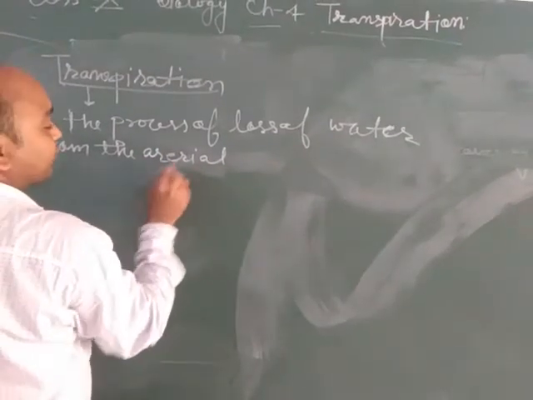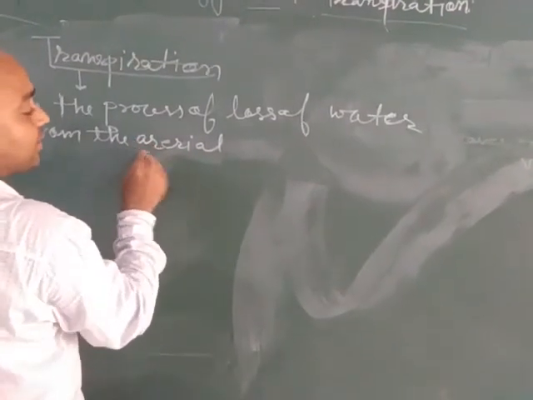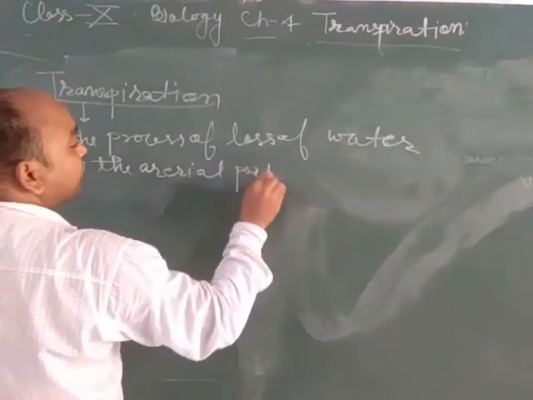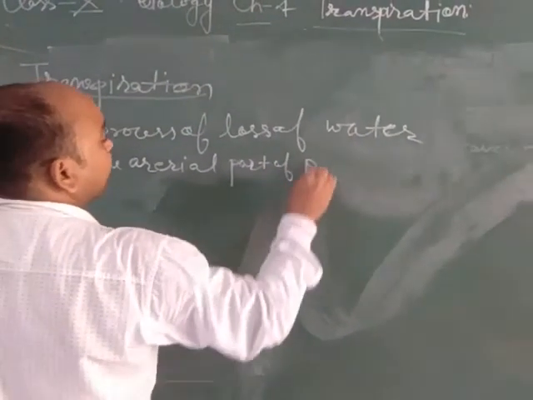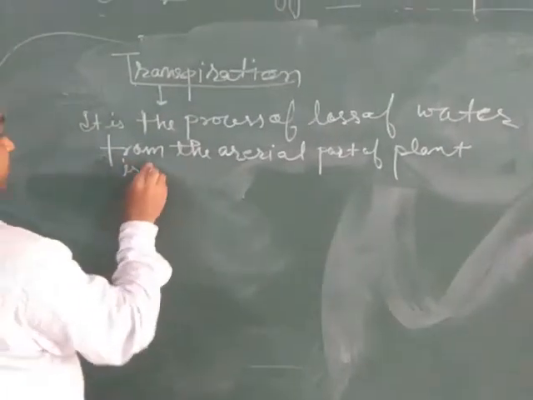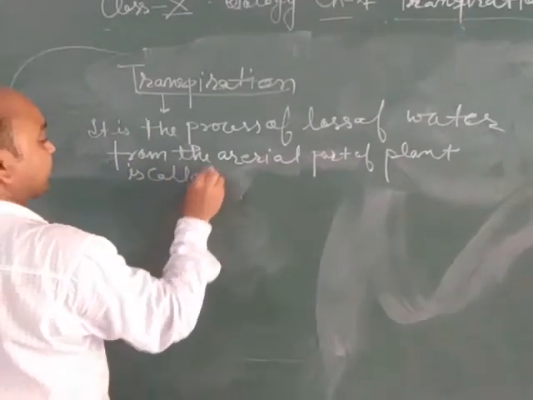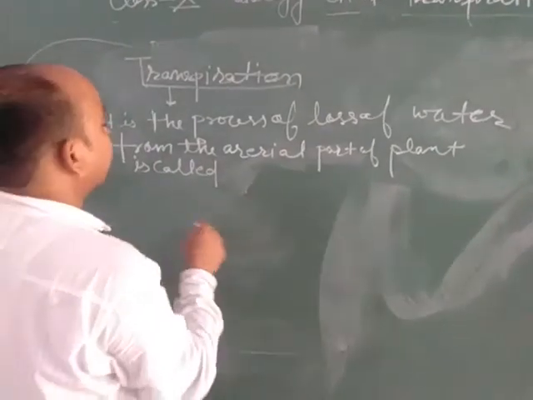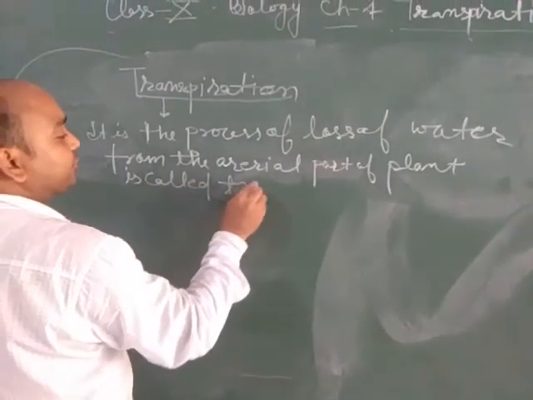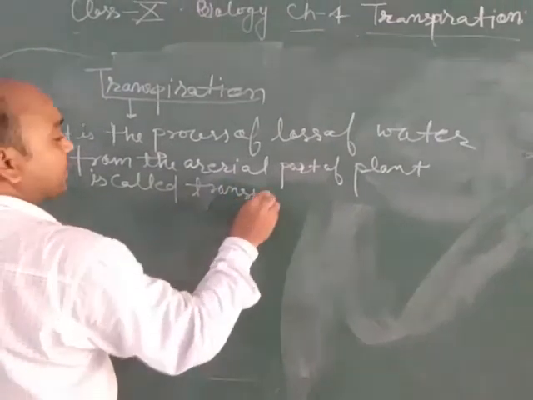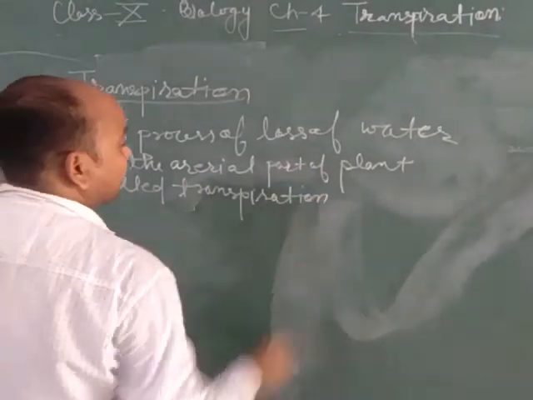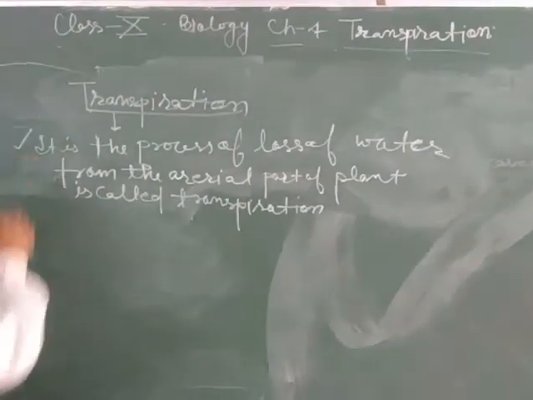Aerial means stem and leaves, the parts that are in contact with air. It is the process of loss of water from the aerial part of a plant that is called transpiration. Transpiration is a key process responsible for carrying out different types of activities in the plant.